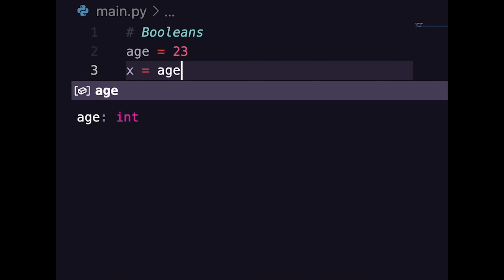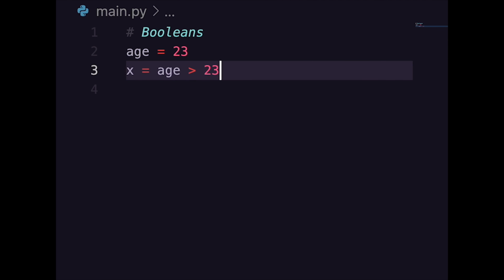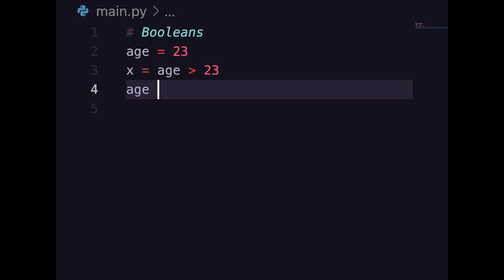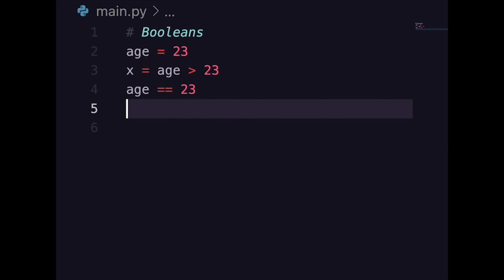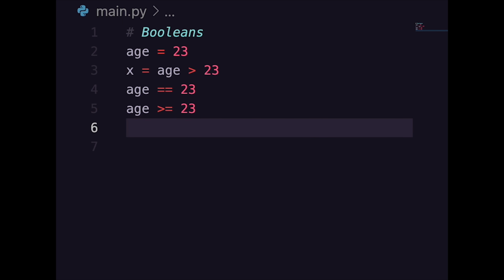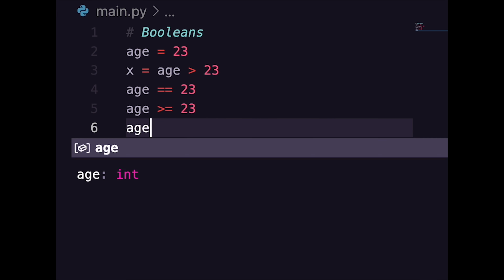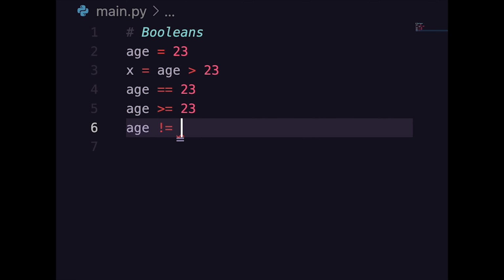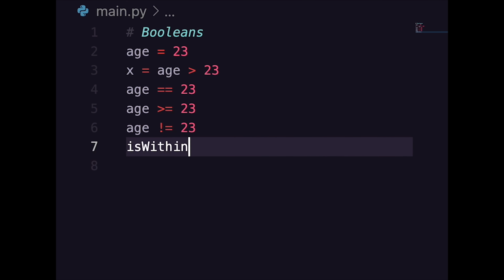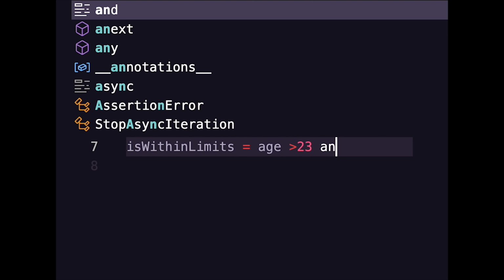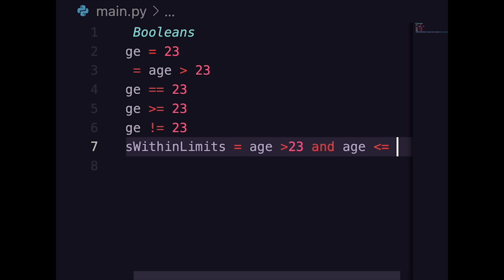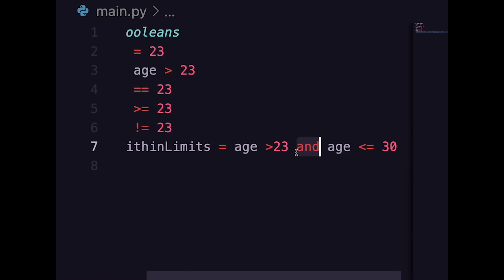So booleans can be set to values in Python. Here I'm setting the boolean false to x because age is not greater than 23. Age is equal to 23, that's true. Age is greater than or equal to 23, that's true. Age is not equal to 23, that's false. Is within limits is now equal to this boolean, that you can chain with and or statements.